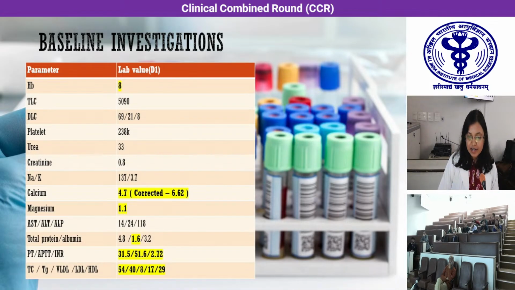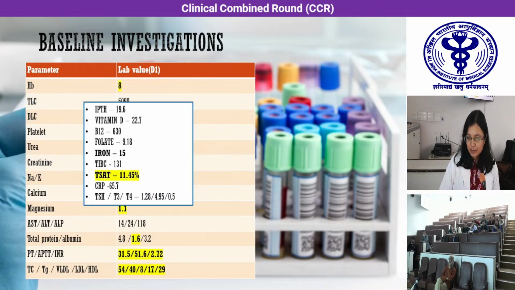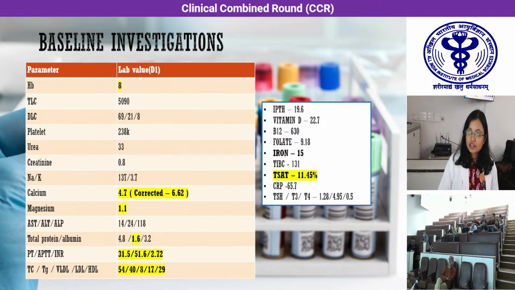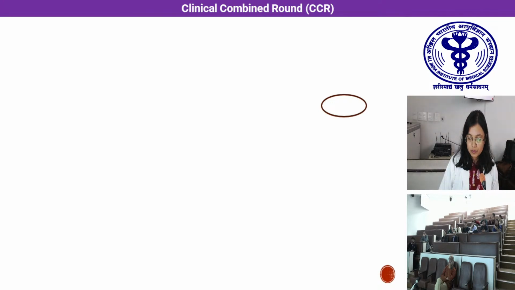So we did the baseline investigations, which showed hemoglobin of 8 with severe hypocalcemia, which was asymptomatic, along with hypomagnesemia. Albumin was very low, just 1.6. PTINR was deranged, and dyslipidemia was there. We further found iron deficiency with a transferrin saturation of 11.4%.